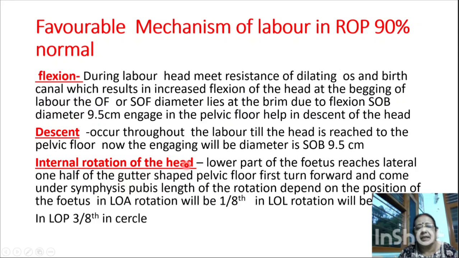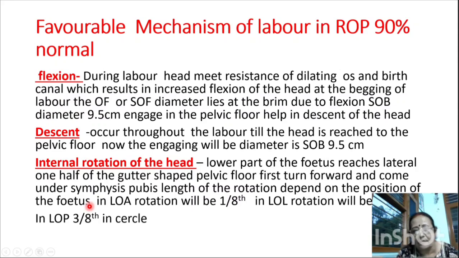Internal rotation of the head. Now internal rotation of the head will occur. The lower part of the fetus reaches the lateral one half of the gutter-shaped pelvic floor first, turns forward and comes under the symphysis pubis. The length of the rotation depends upon the position of the fetus. I already discussed with you the position of the fetus in LOA.